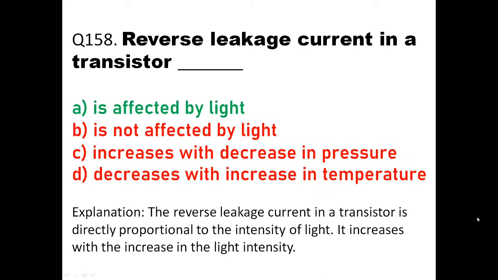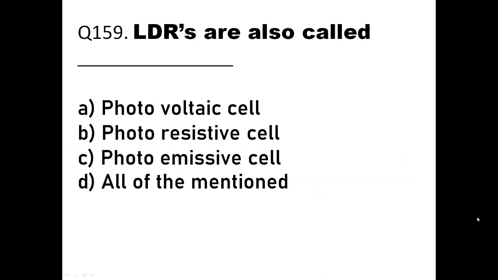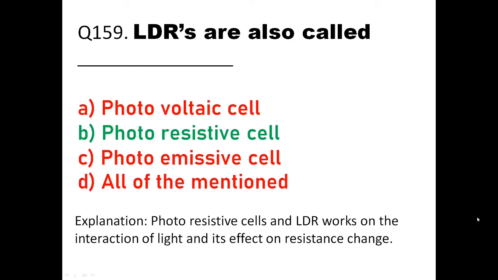Okay, then we'll go to the next question, question number 159. LDRs are also called as, LDR means light dependent resistors, which means photoresistive cells. From the options, you can see option B is photoresistive cell. So for an LDR, when light falls, the resistance will decrease. When light decreases, resistance will increase. So that is nothing but light falling on a resistance. Light is going to change the resistance, so it is called a photoresistive cell.